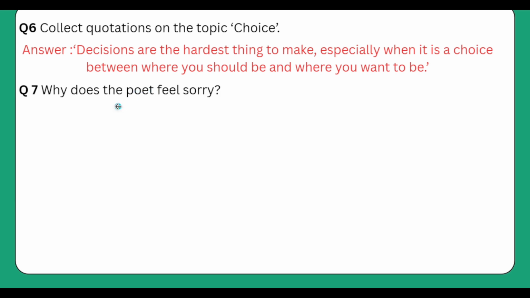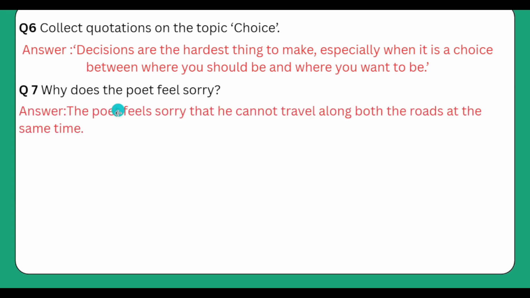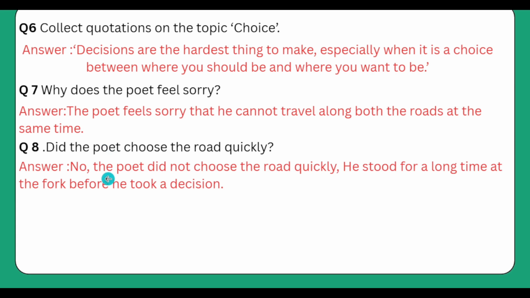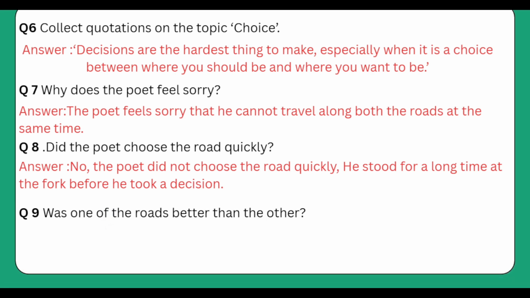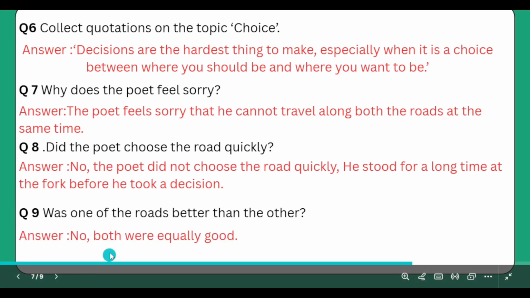Why does the poet feel sorry? The poet feels sorry that he cannot travel along both the roads at the same time. Did the poet choose the road quickly? No, the poet did not choose the road quickly. He stood for a long time at the fork before he took a decision. Was one of the roads better than the other? No, both were equally good.